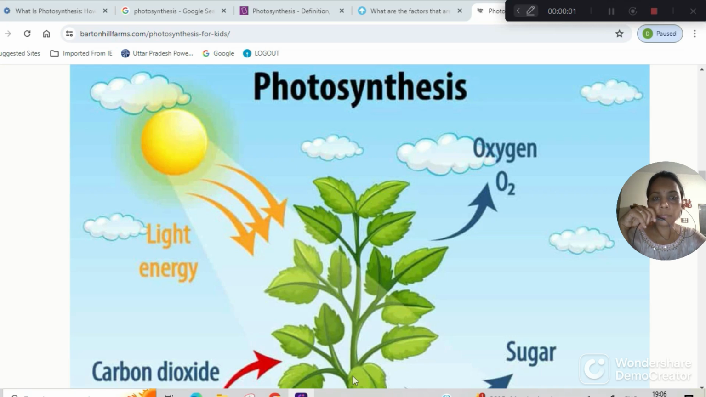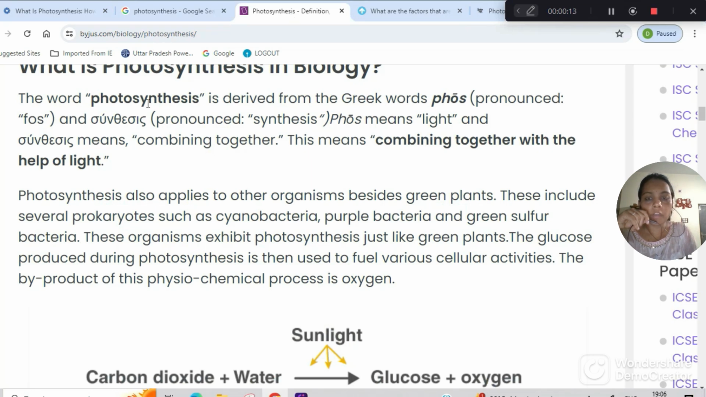Everyone, let's learn about photosynthesis. The word photosynthesis consists of two words. The first one is photo and the other one is synthesis. So, what does it mean? The word photosynthesis is derived from the Greek word phos, which means light. Light synthesis. So, photosynthesis occurs under sunlight. This means combining together chemical reactions in the presence of sunlight.